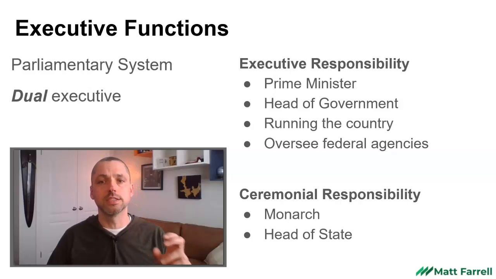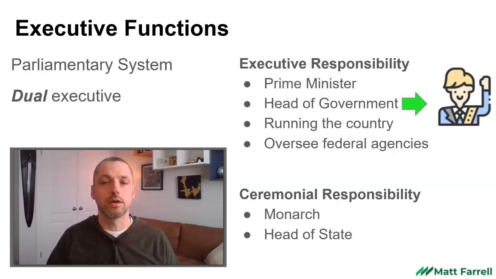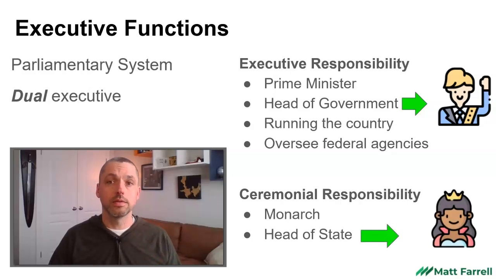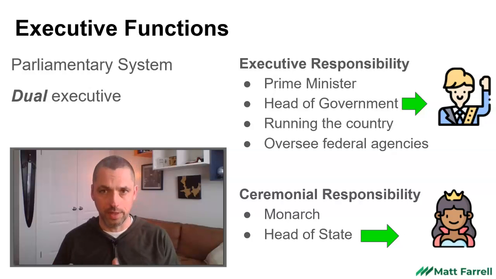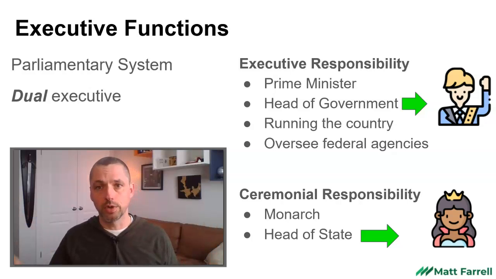Now, there are two ways of dividing up the responsibility. In a parliamentary system, they use a dual executive system. What that means is there are two roles. There is a head of government, like a prime minister, that is responsible for the day-to-day running of the country. There is another executive figure, the head of state, who is responsible for the ceremonial things. So the dual executive divides the responsibilities in two roles, ceremonial stuff and functional stuff.